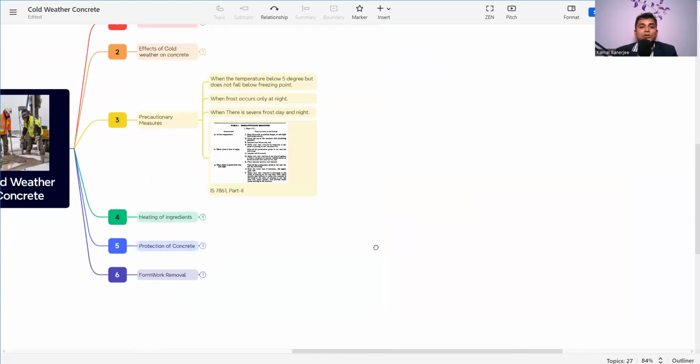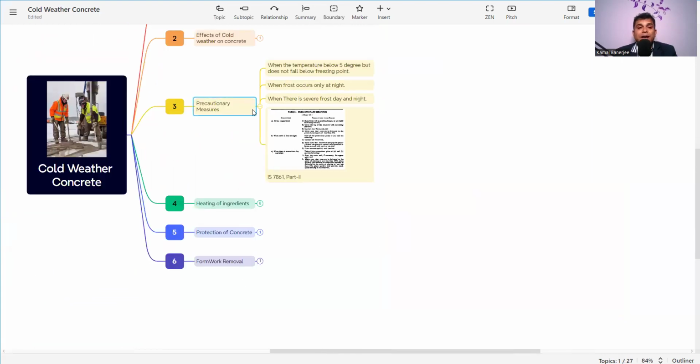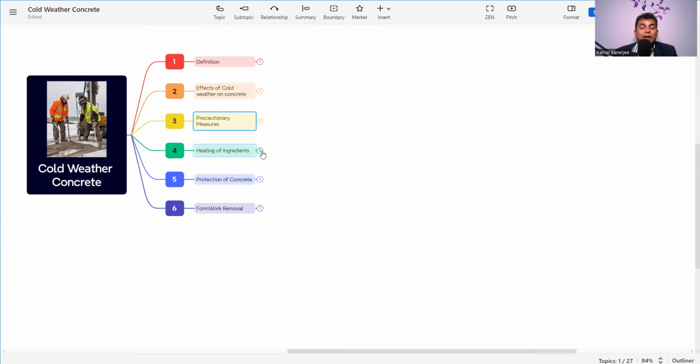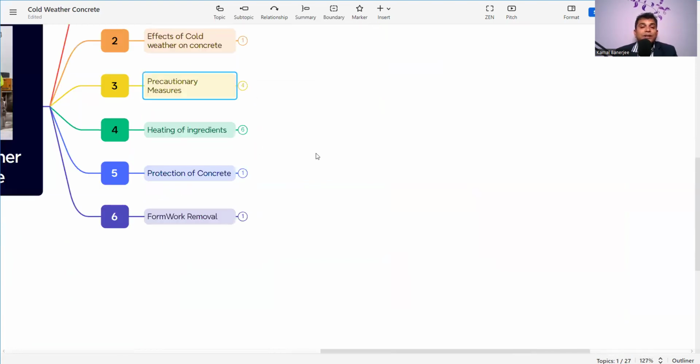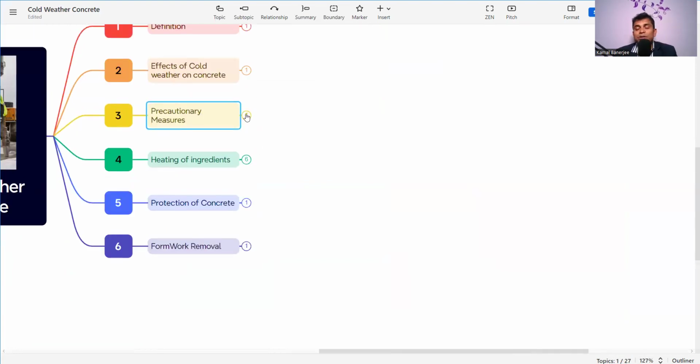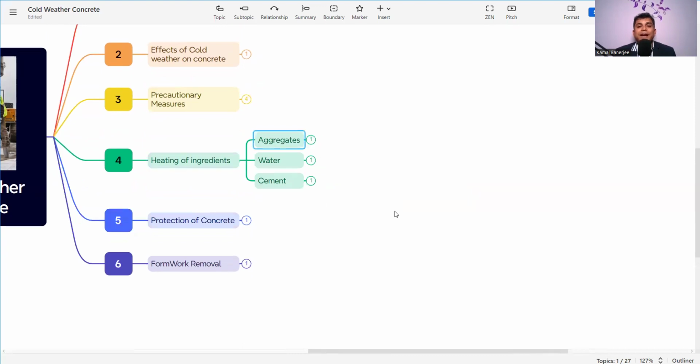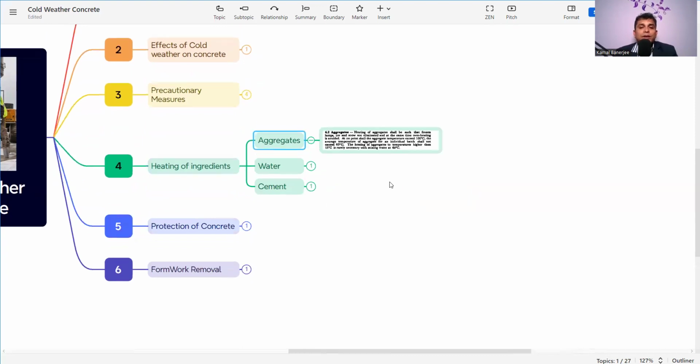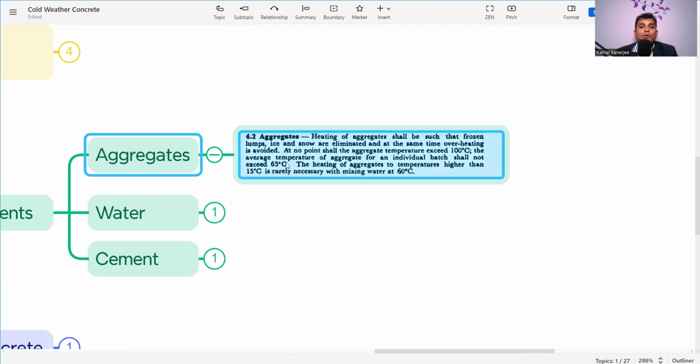Now another thing we need to do is heat the ingredients. That means we need to heat the raw material. We already discussed that in the precautionary measures, it is mentioned that we need to heat the water and we need to heat the aggregate. But how do we do that? For aggregate, it is also mentioned in the same code, 4.2.